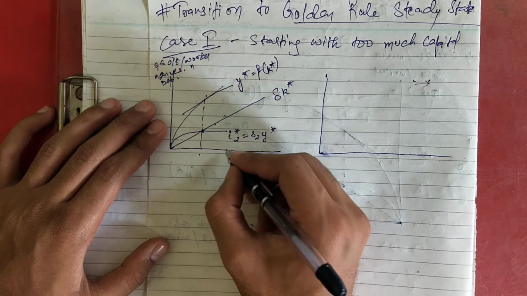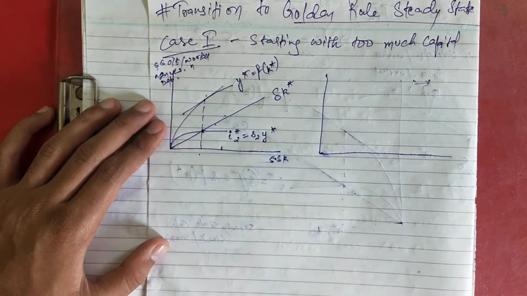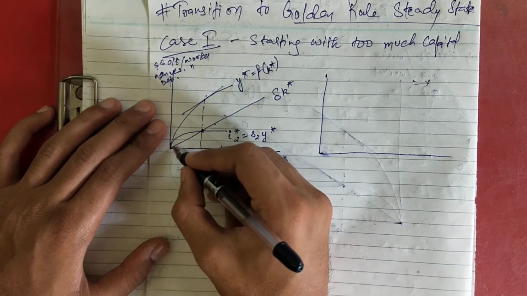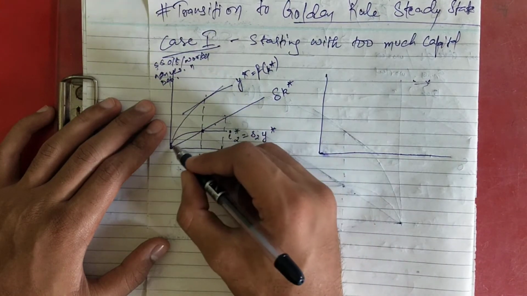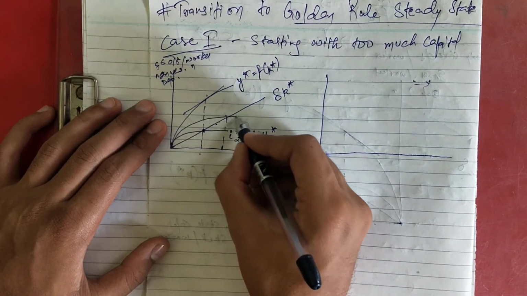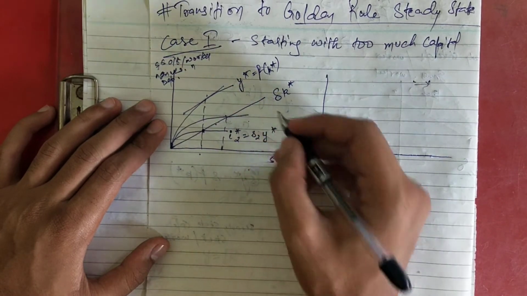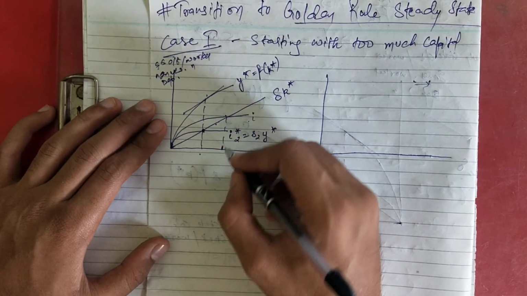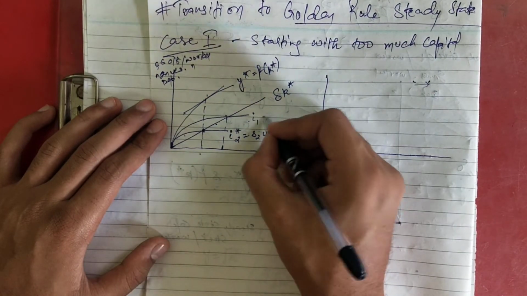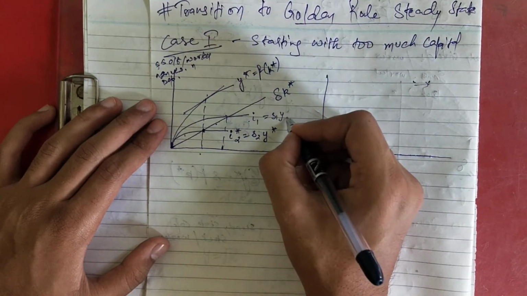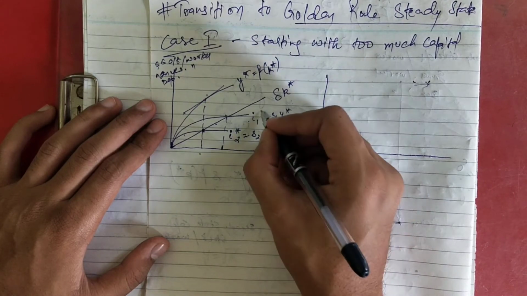I am assuming that this is the point, we are starting from here. So this is your first investment curve, because we are starting from here. This is our second one, that's why I have written 2 here. So I1 will be S1 Y star.